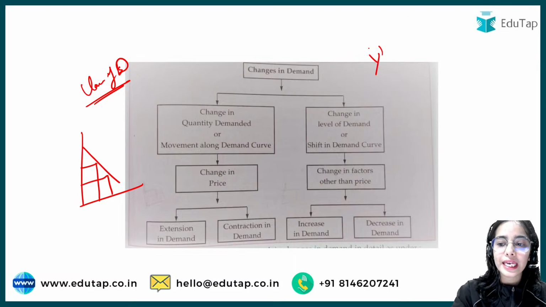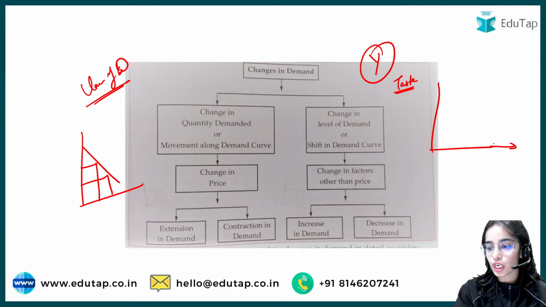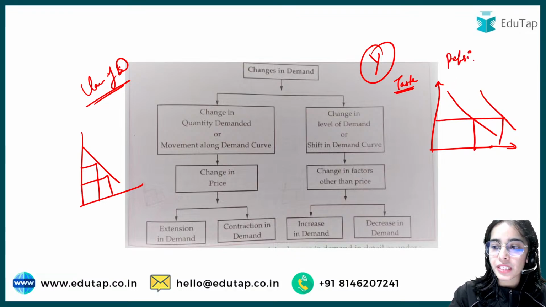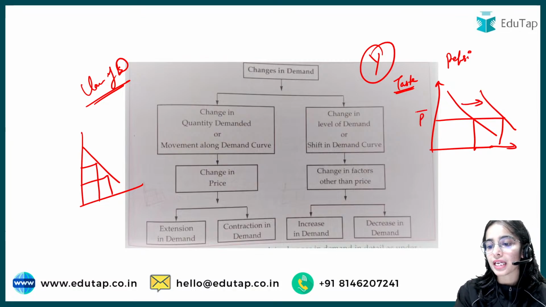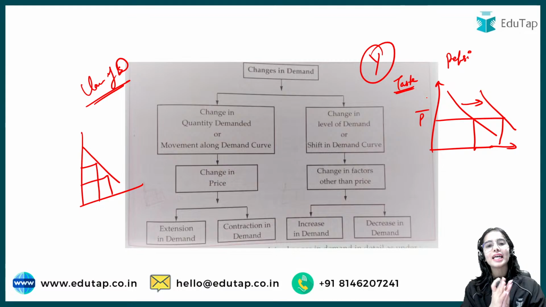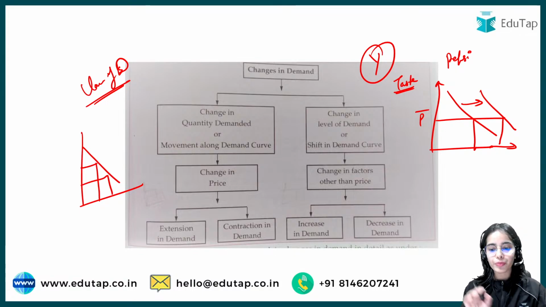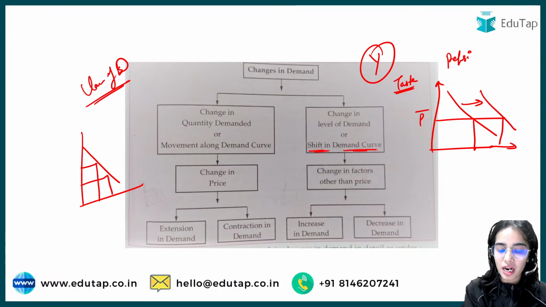But if income is changing, or if tastes are changing, so that now you want to have more branded clothes, what will happen? Your demand for branded clothes will increase. Or you want to drink more Pepsi, so the demand for Pepsi will increase even when the price is the same. So that is the idea: shifts are brought in the demand curve when there are changes in factors other than the price.